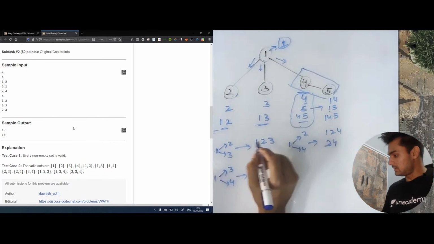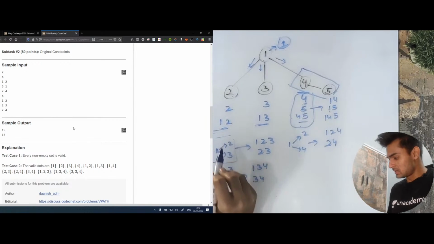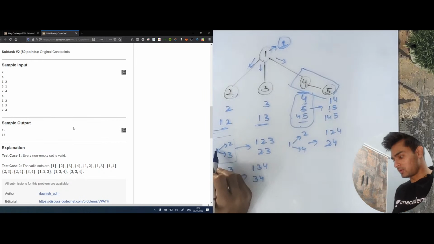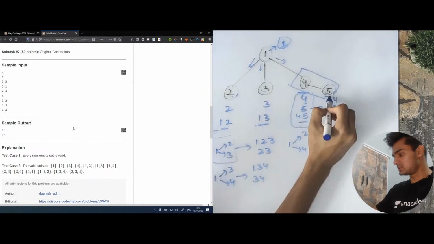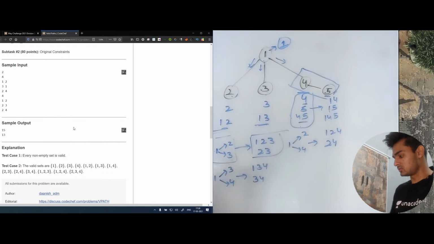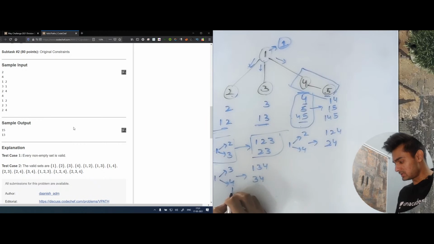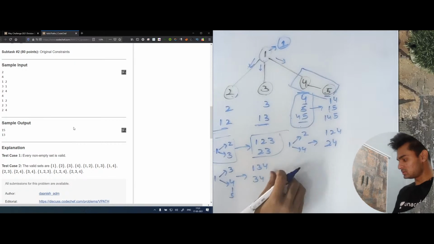Okay, now let's come on to this. It says that I was to go from 1 to 2 and 3. So this is that there is no interaction with this, so the answer for this will be this only. Now let's come on to 1, 3, 4. Now this 4 says that I am also attached to 5. Since I am also attached to 5,